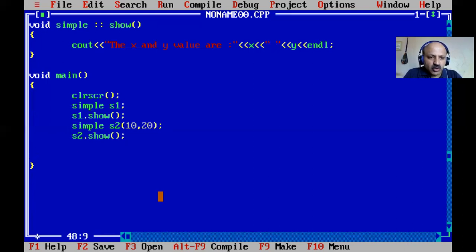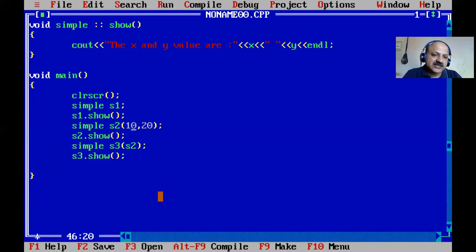How to copy? We write simple s3 and pass s2. That is the copy constructor call, and show gives the same x and y, initialized to 10 and 20 for the x and y of object s3.